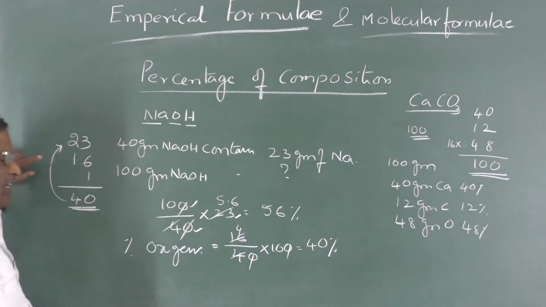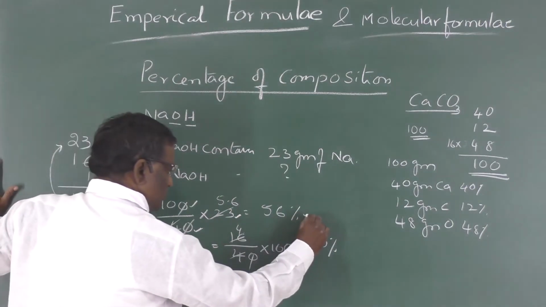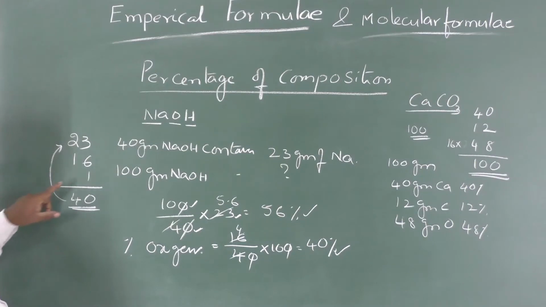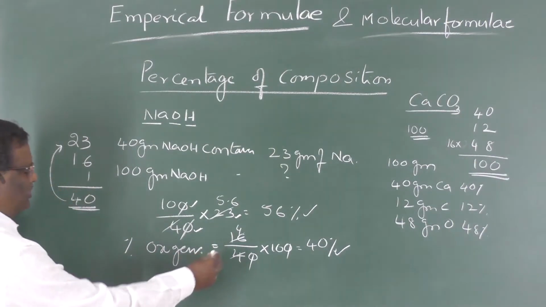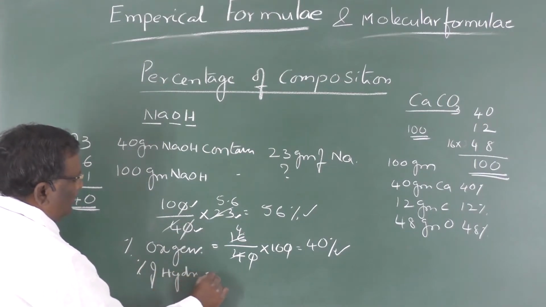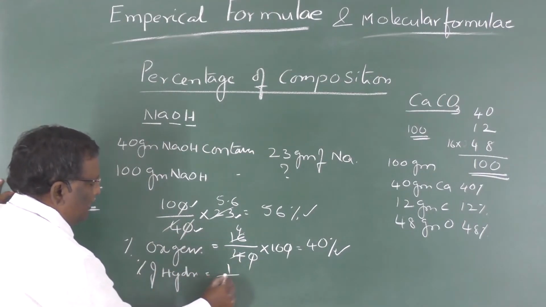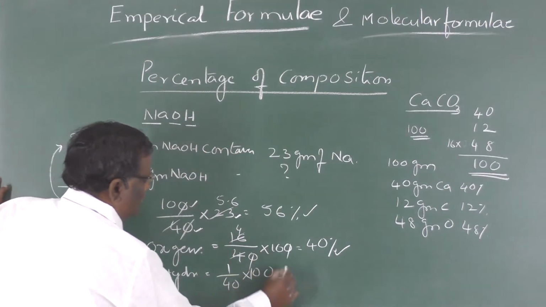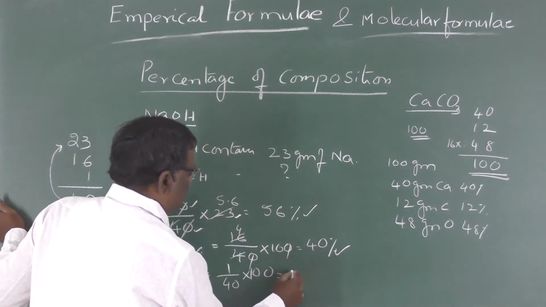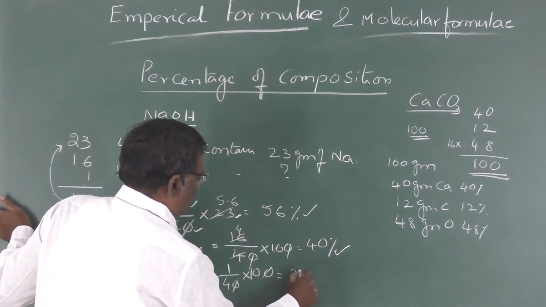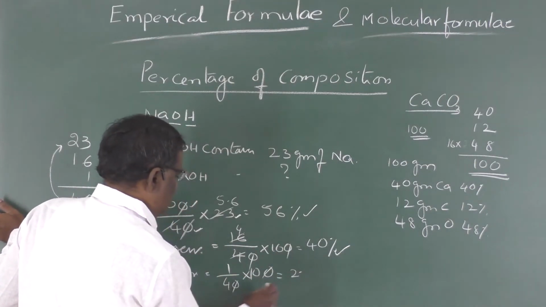So sodium hydroxide contains sodium, 40% oxygen. The rest is hydrogen. Percentage of hydrogen: weight of hydrogen is 1 by 40 into 100. That is 2.5.